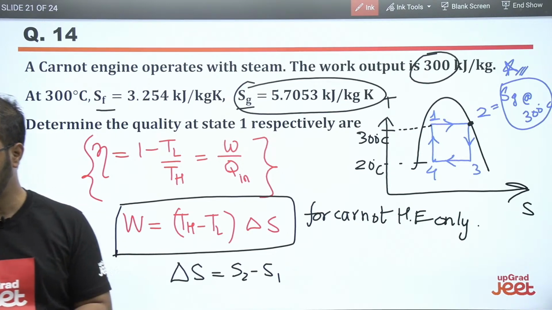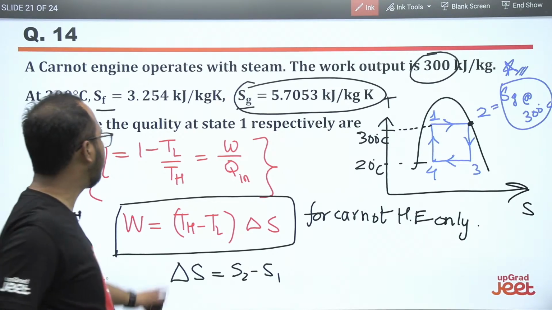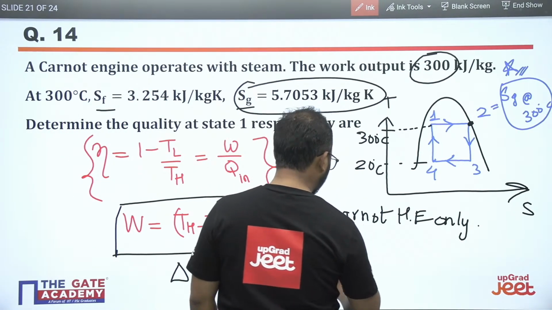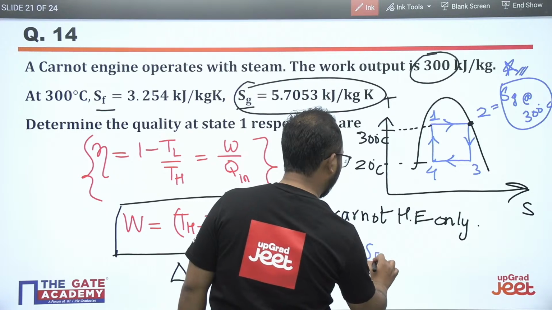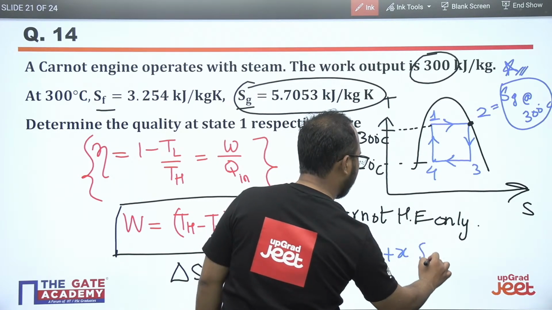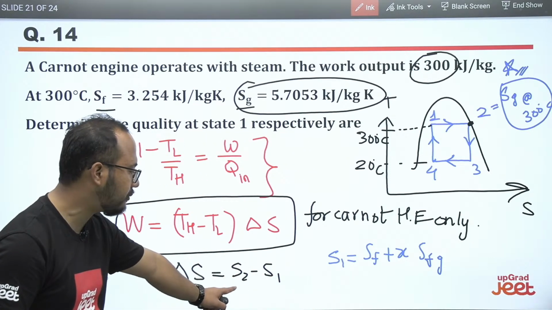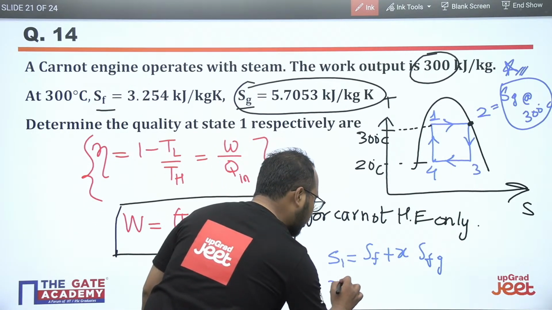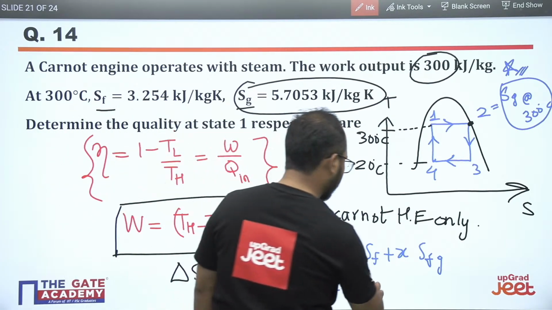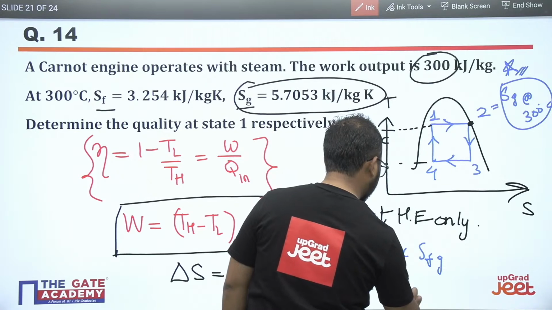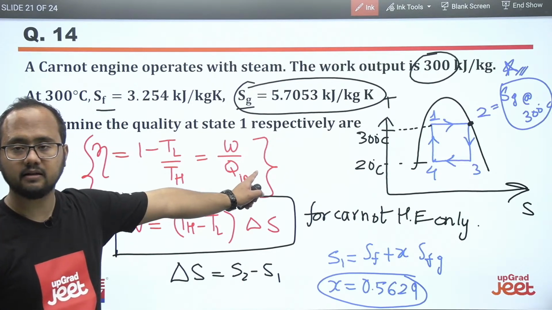So I am just writing the final answer here: 0.5629. Basically, we have to calculate the quality. So for S1, you will be writing Sf plus x Sfg. Sf, Sfg, S1 all are known because S1 can be calculated from this particular relation. Final answer of quality is 0.5629. This is the quality that the examiner has asked.